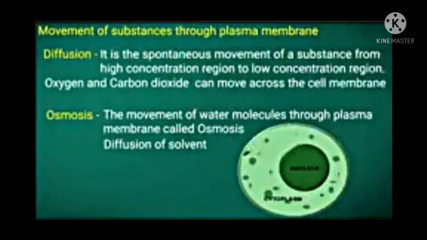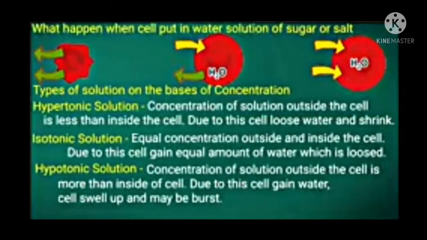We know that the cell membrane or the plasma membrane is selectively permeable. Hence, the spontaneous movement of substance from higher concentration region to lower concentration region is called diffusion. For example, oxygen and carbon dioxide can move across the cell membrane. Similarly, the movement of water molecules from higher concentration region to low concentration region through plasma membrane is called osmosis. It is also known as diffusion of solvent.